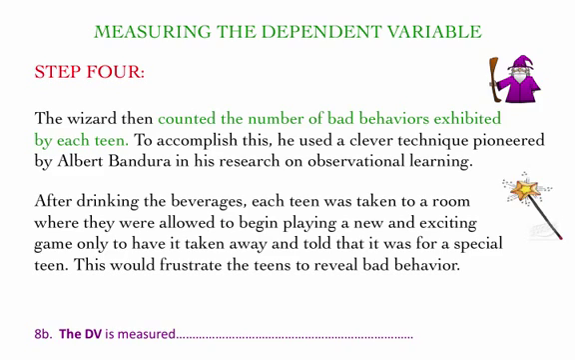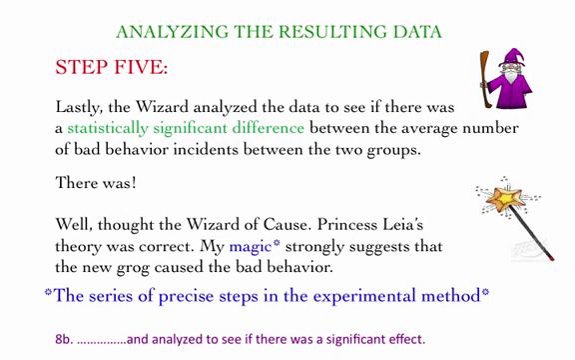After drinking the beverages, each team was taken to a room where they were allowed to begin playing a new and exciting game, only to have it taken away and told that it was for a special team. This would frustrate the teens to reveal bad behavior, where they had them in a controlled environment and could observe them. So, objective 8, the dependent variable is measured and analyzed to see if there is a significant effect.